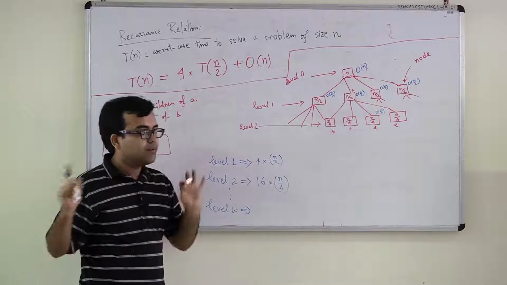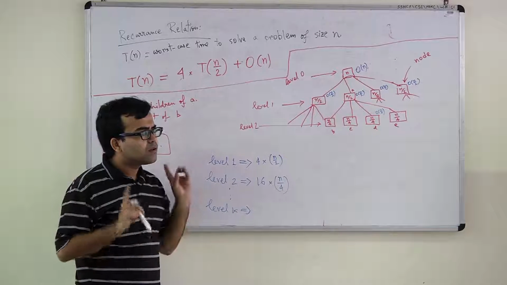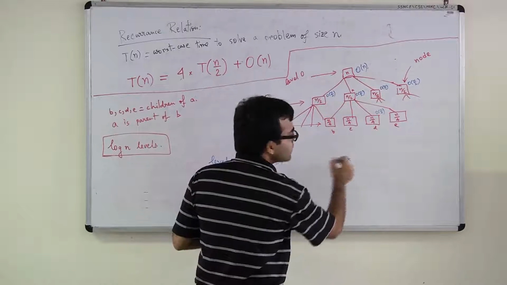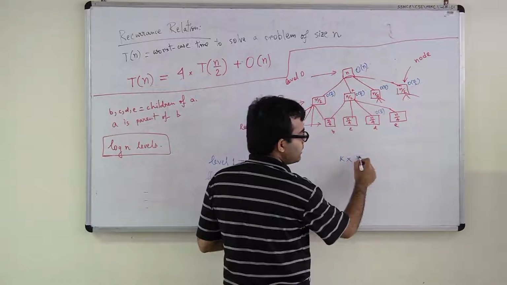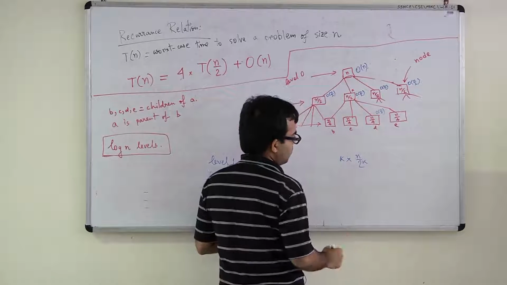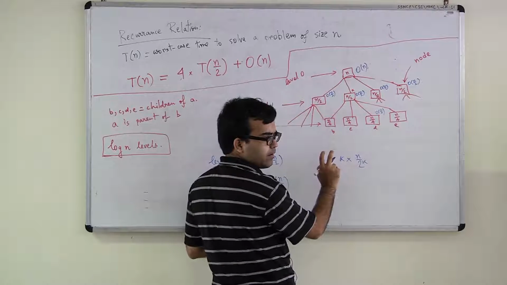You are right. You said something? A times n divided by 2. This will be the number of nodes in level K. Why?